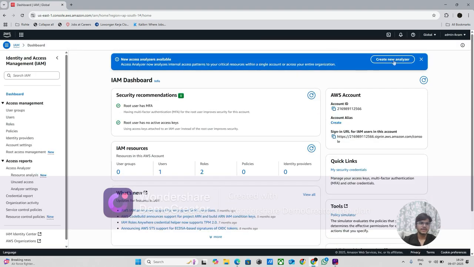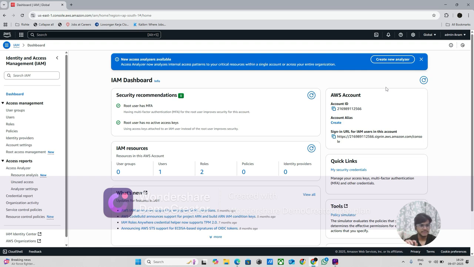If you see, can you see this? This is global. So IAM, identity and access management, is not region specific. It is global, all over the world. But EC2 is region specific. If you deploy anything, you have to choose a specific region. I have to deploy in Mumbai, or I have to deploy in the USA. There are a lot of services that are only region specific, but IAM is not.